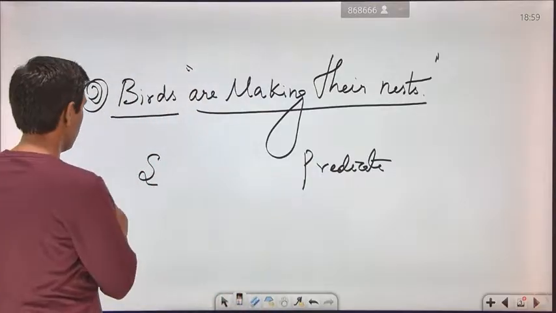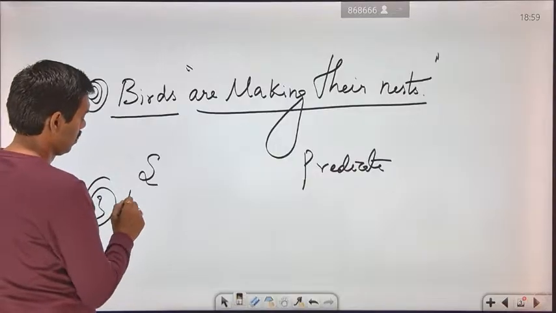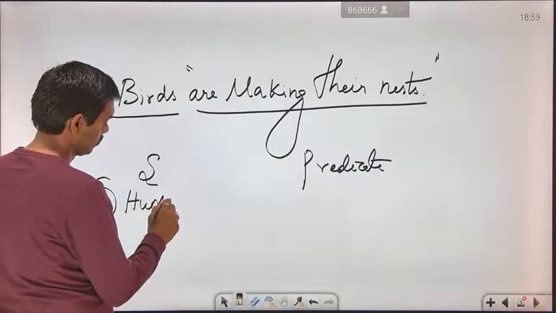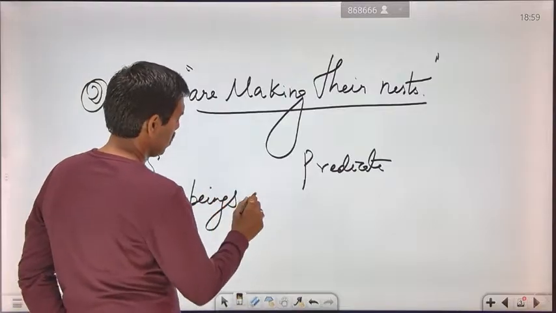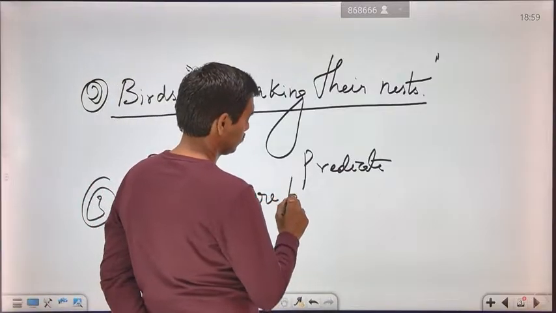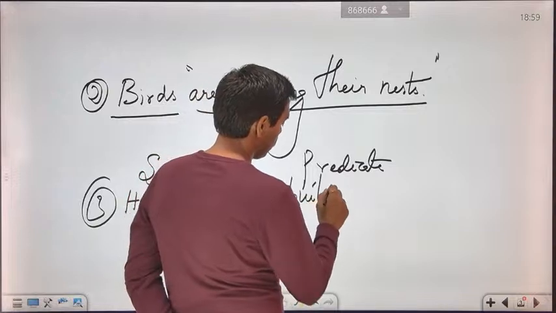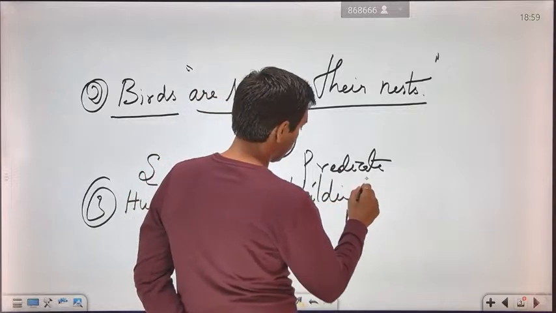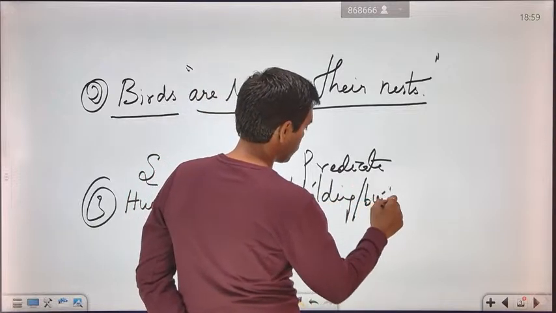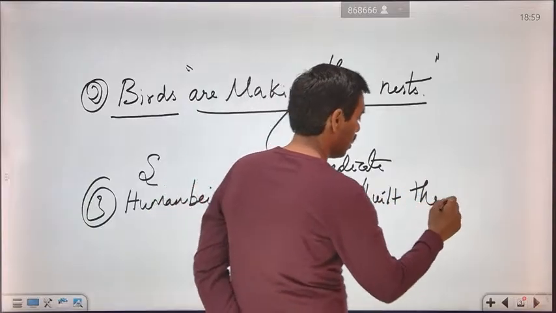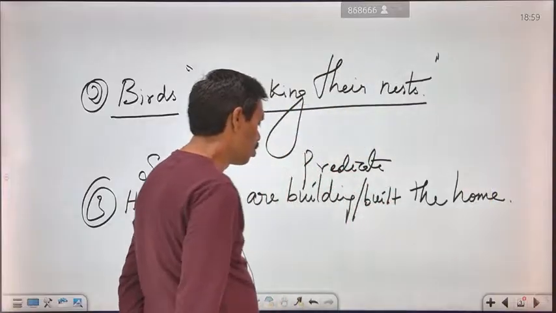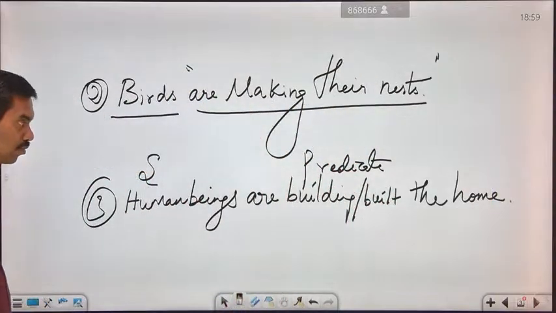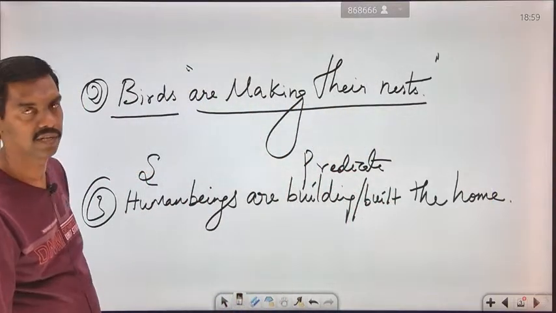For example, we can give another example. Human beings are building or build the house. Human beings build the home, we can say like that also.